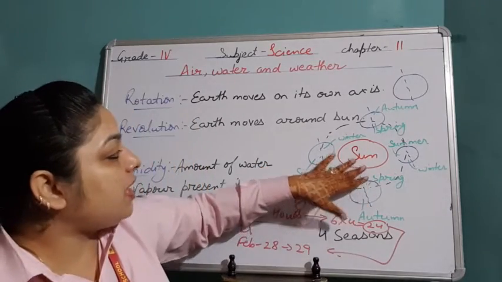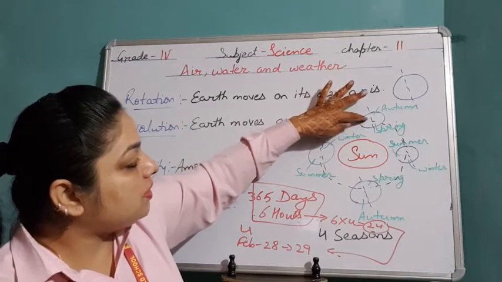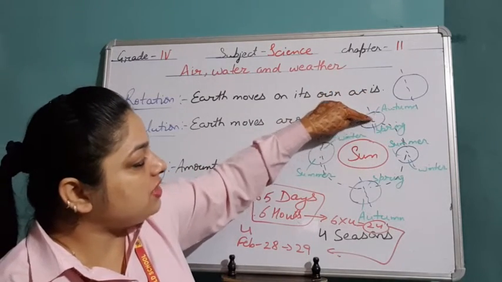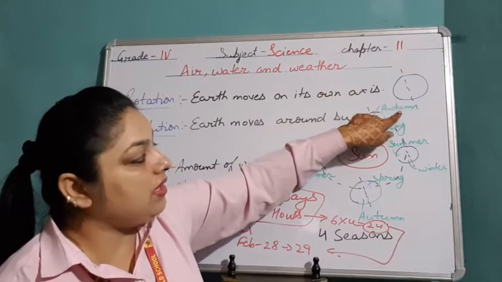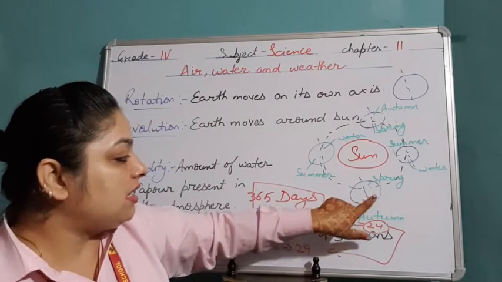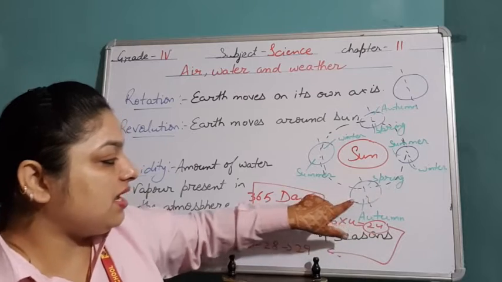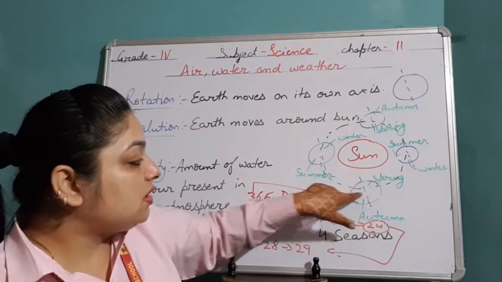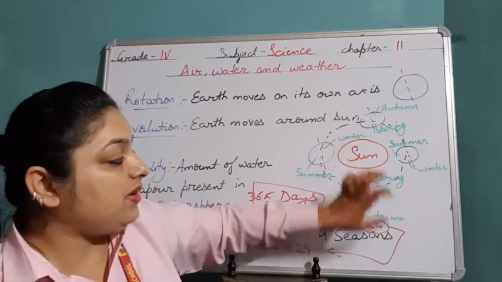In the same way, the countries which are on this side will be having spring, and the countries on this half will be having autumn. And when earth is in this other position, it is opposite. The countries in this portion will be having autumn, and the countries in this area will be having spring.